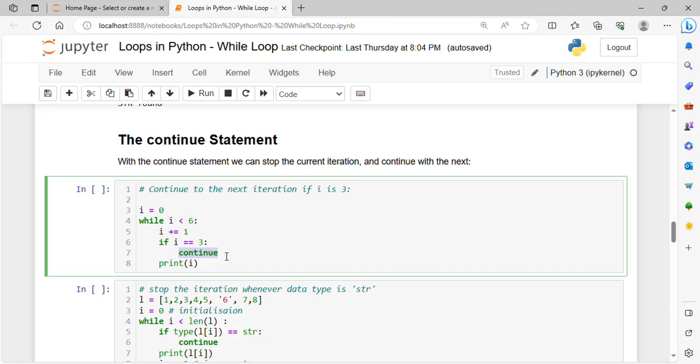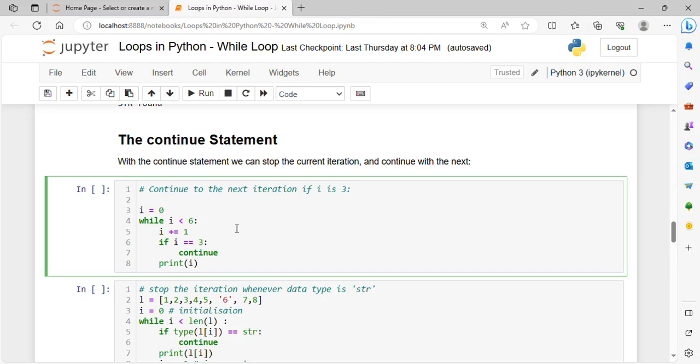Okay, and it will continue for the next iteration, that means I equals 4. Now see here, I have incremented it first and then we are doing further operations, then we are checking whether I equals 3 and then printing. So we can either increment first and then do the operations, or we can do the operations first and then increment the value of I.